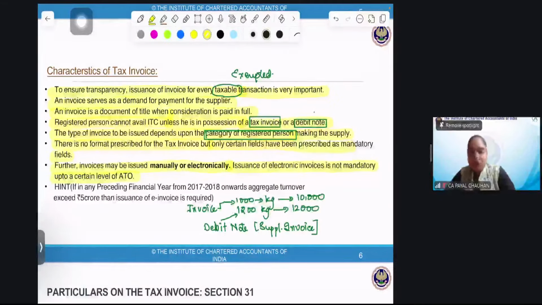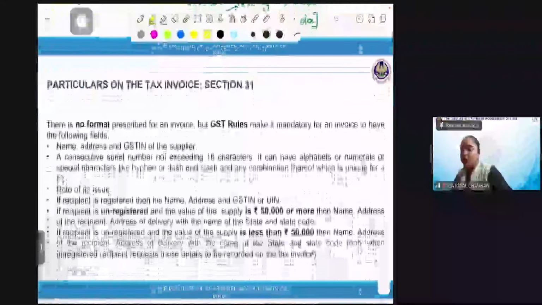So, a manual invoice has to be issued by everyone, but there is a mandatory requirement from financial year 17-18. If at any time your aggregate turnover exceeds 5 crore rupees, then you have to issue an e-invoice, which is an entirely different concept, which I'll take in the next class, or if we have time, I'll take it today also. So we have two invoices, and the e-invoice is not for everyone. It will only be applicable when your aggregate turnover in any of the financial years since 17-18 exceeds 5 crore rupees.